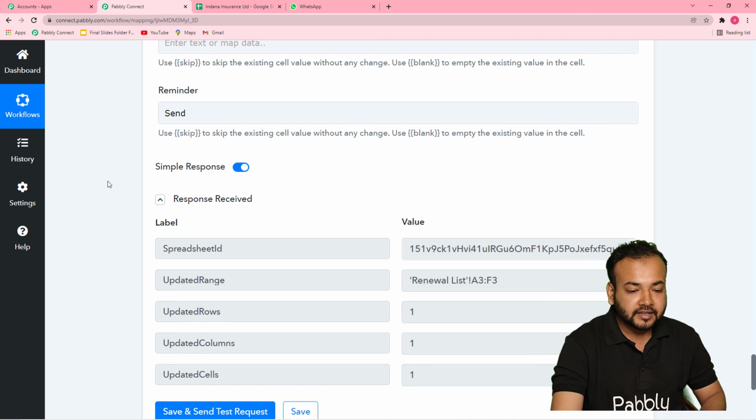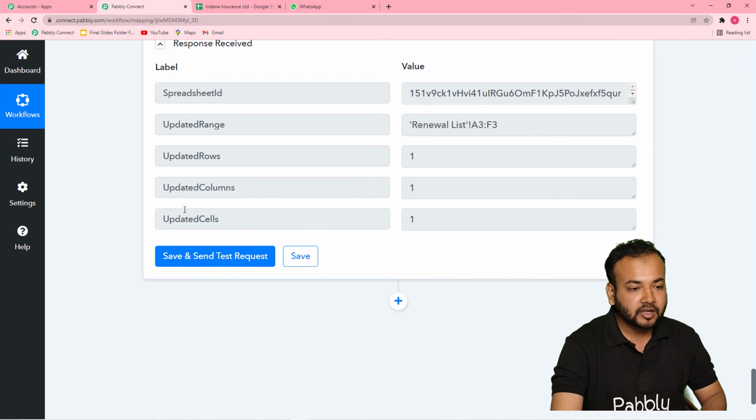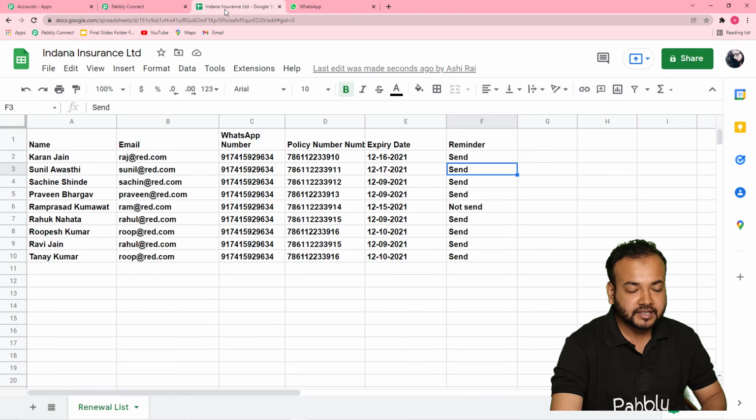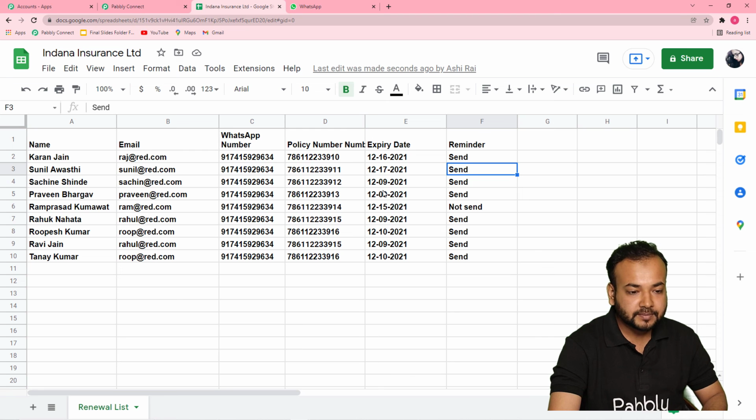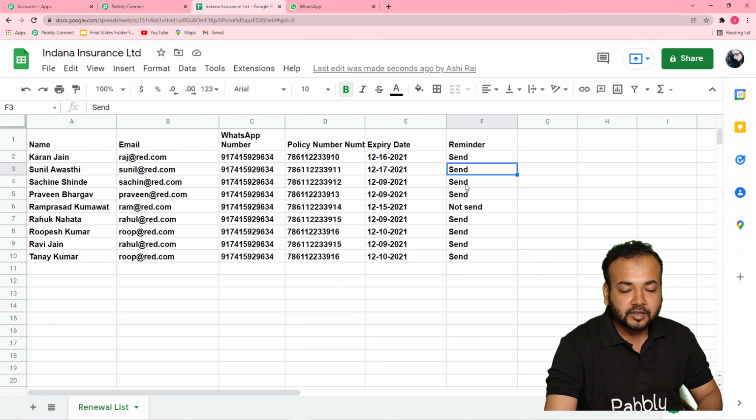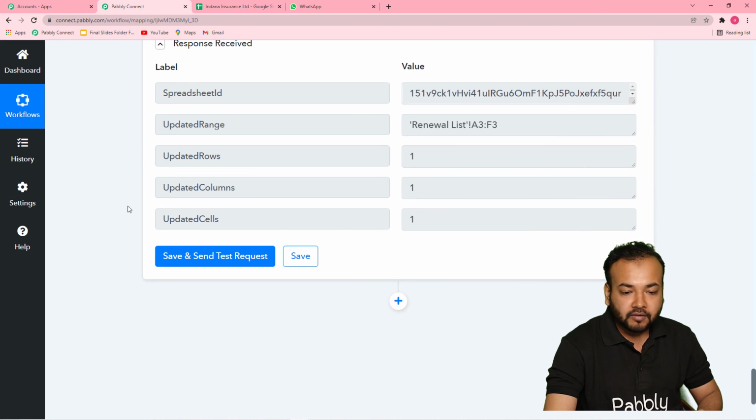You can see it started showing this kind of response here. Now let's check in our spreadsheet if the status got changed. You can see it has started showing sent here. Previously it was not sent, now it is showing sent. So whenever any message from our side gets delivered to these persons whose policy is going to expire, the status will also be changed from not sent to sent. And our workflow is completed.